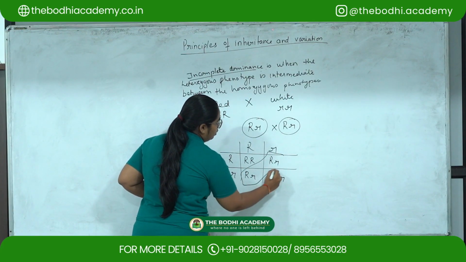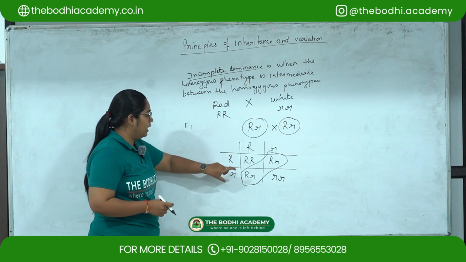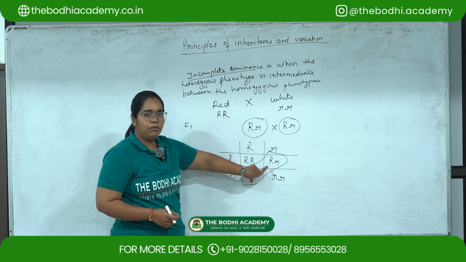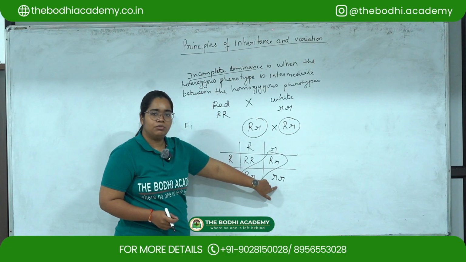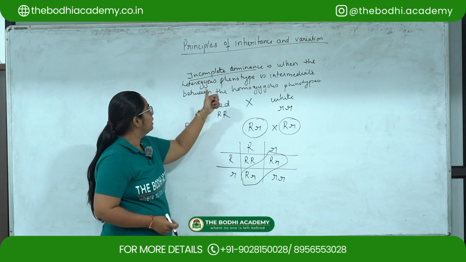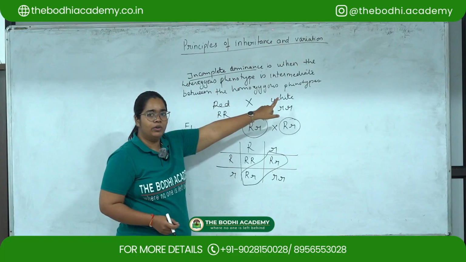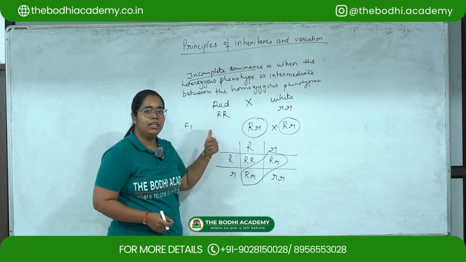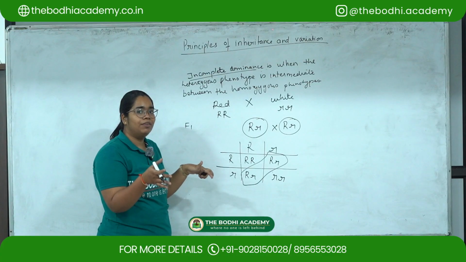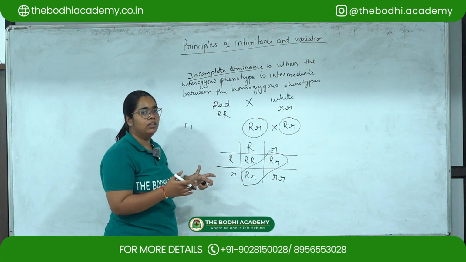in this case, these two will be pink and this will be red and this will be white. So these two will form an intermediate between the homozygous phenotypes. That is, this will be neither red nor white, but it will be pink. So it will have the combination of both the genes.